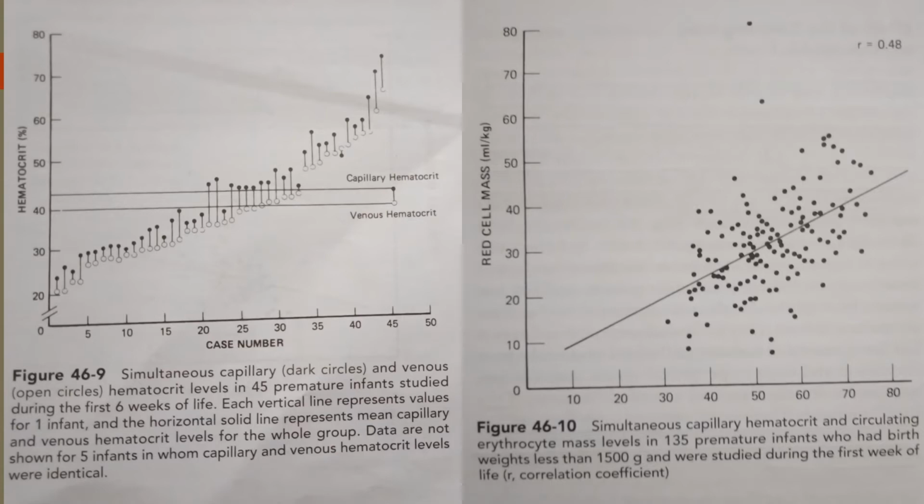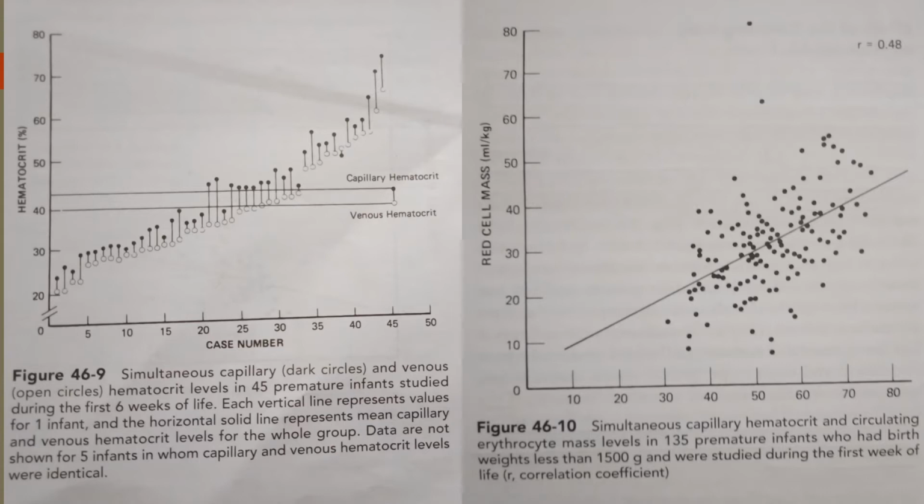These are the graphs from two studies which have been done. In this graph, the y-axis is the hematocrit in percent, and the case numbers. These black dots show the capillary hematocrit values, and these open circles show the venous hematocrit values.